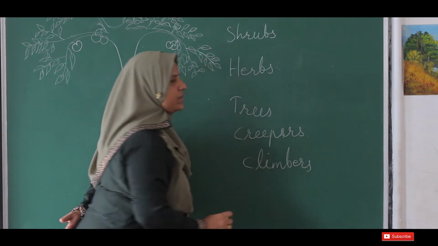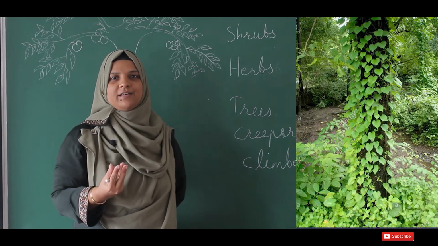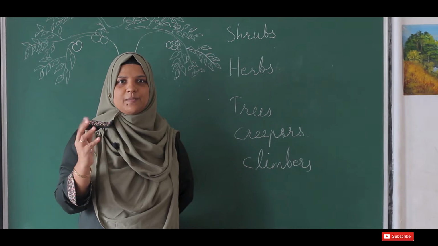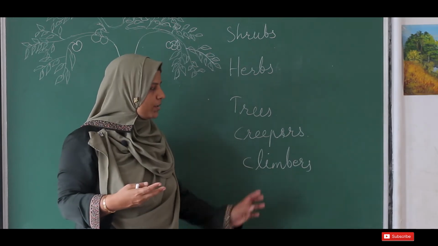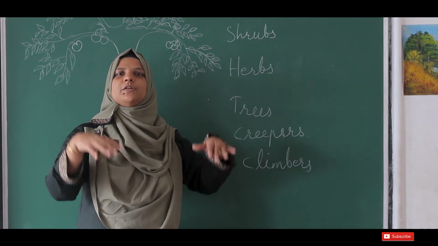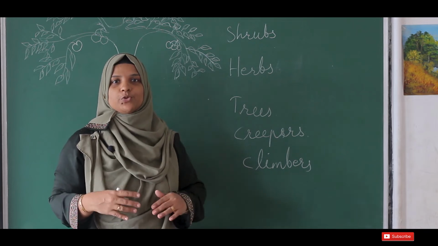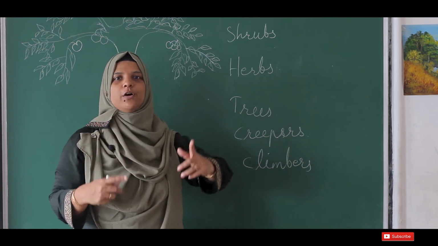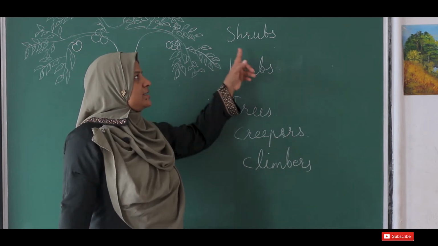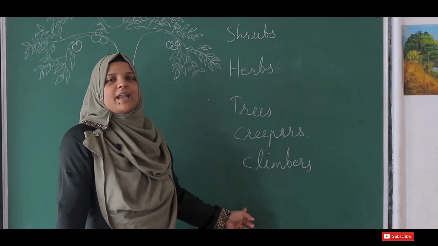You may be familiar with climbers. Is it like bitter gourd or a pea plant? It may be there in your house. Your parents may be cultivating this at home. So they are climbers. They have a very weak stem. They are not able to stand erect. So they need a support to grow. They will cling on the support and grow well. So we can classify the plants accordingly: shrubs, herbs, trees, creepers and climbers.